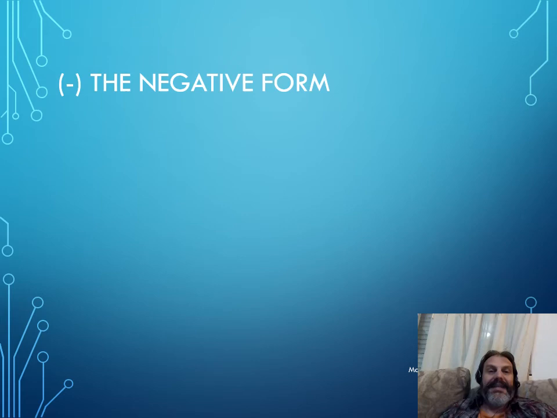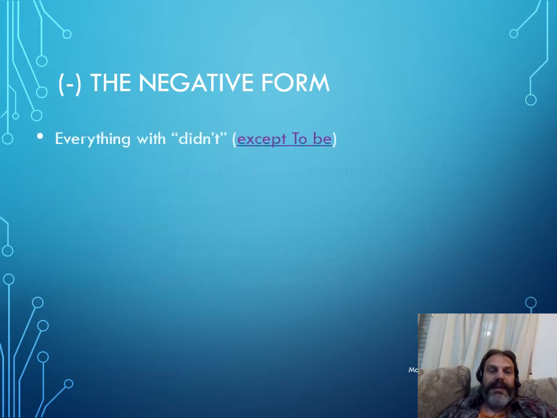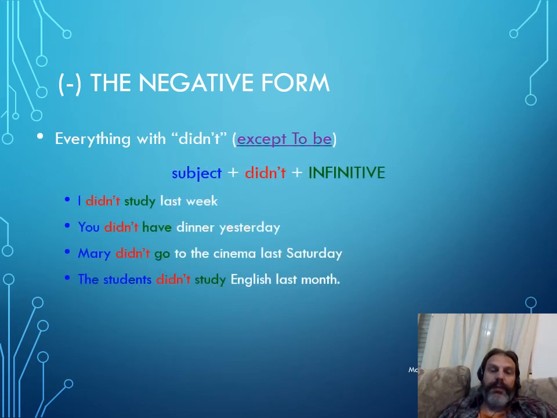We do not need to form the ed to create the negative form because the negative form in English in the past is always, except with the verb to be, created with didn't. So I didn't study, always the infinitive after didn't. You didn't have dinner yesterday. Mary didn't go to the cinema last Saturday. The students didn't study English last month.